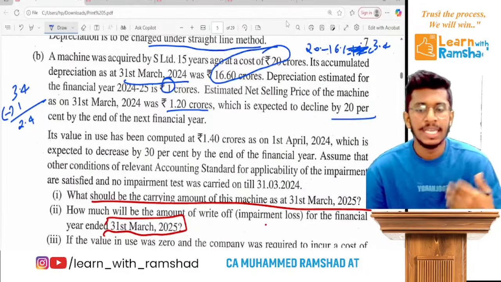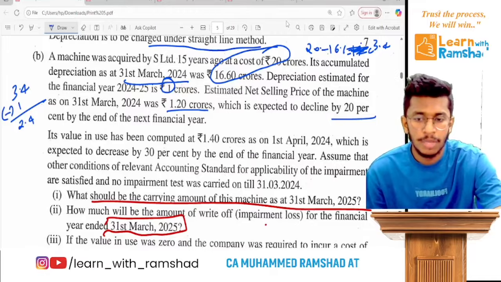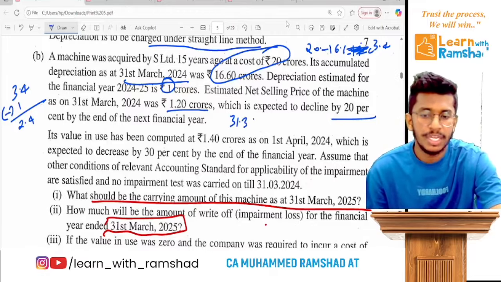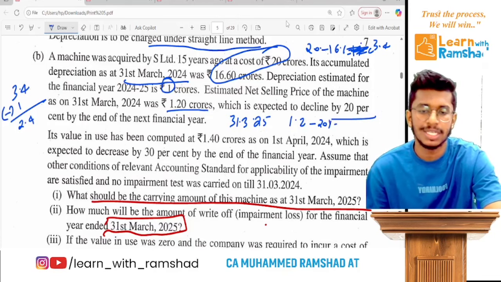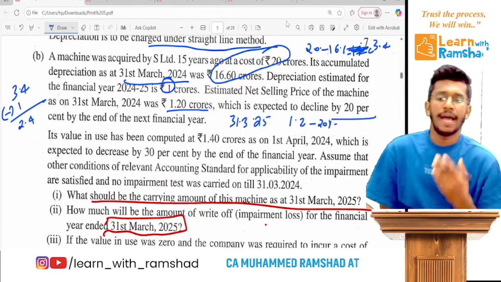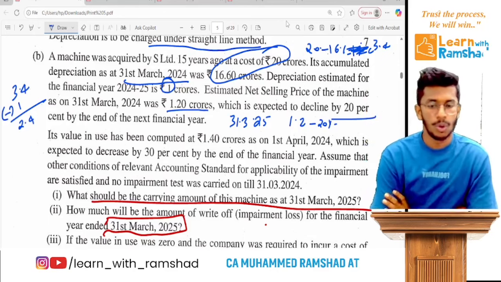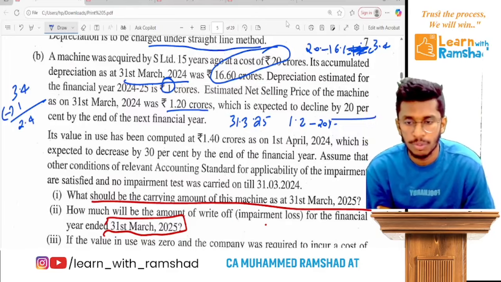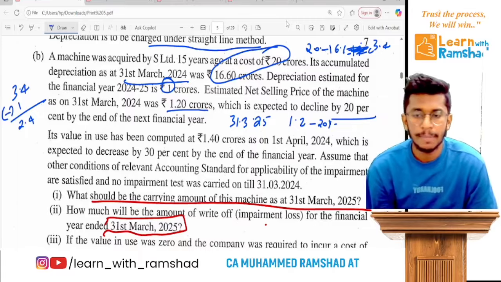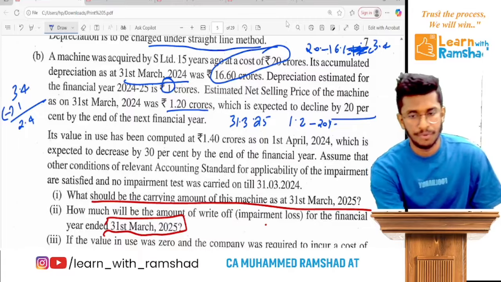So you will get the net selling price for 31st March 25 by doing 1.2 minus 20%. Okay. Now its value in use has been computed at 1.4 crore on 1st April 24. Ready? That means it is equal to 31st March 24.